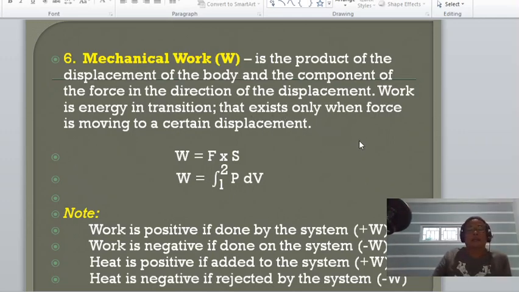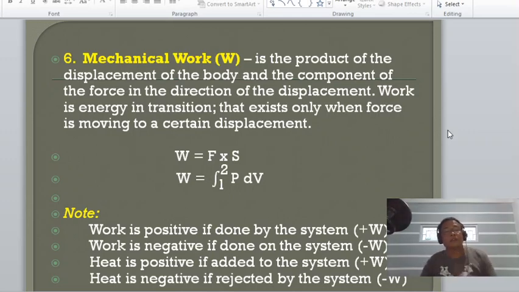Take note that work is positive if it is done by the system. An example of this is a steam turbine, where the steam enters the turbine at high pressure, and then the turbine blade, of course, rotates, and the steam exits at low pressure.